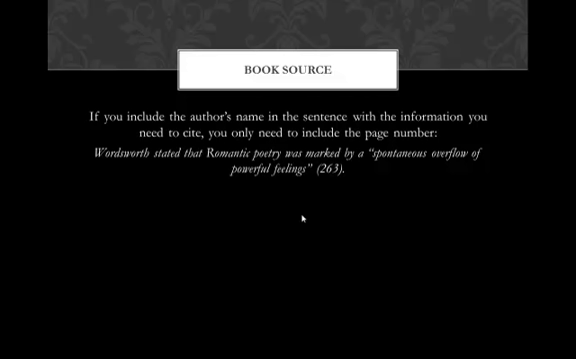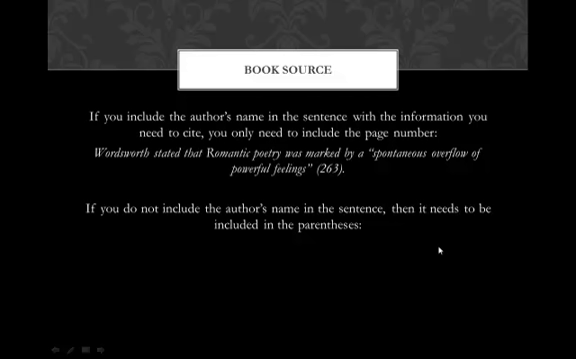Also notice the placement of the internal citation. It goes outside of the quotation marks, but inside the end mark, inside the period. You should never put these outside of the period. We do not want any floating citations. They need to be encased within the sentence where you're using the information.